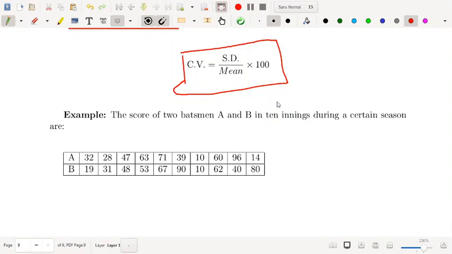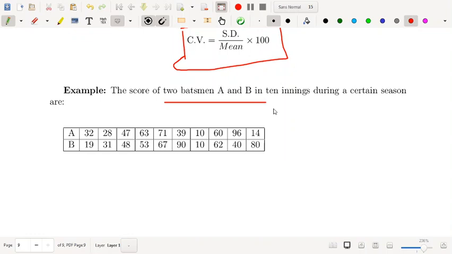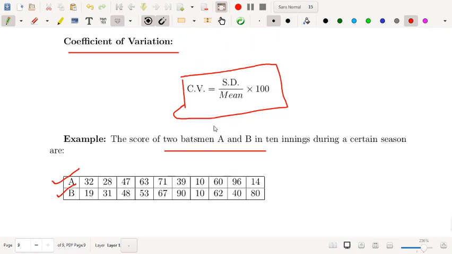It is required where you are calculating the variations. Suppose you want to calculate the variations of two batsmen A and B. You want to calculate the variations of Sachin Tendulkar and Mahendra Singh Dhoni. Their innings, their data is given, scores are given. So in that case you need CV. Or in the share market, two types of shares are there. So whose prices are less or whose prices are more. In that case you want to check the variations. In those cases you can calculate the coefficients of variation. So this is called the relative measure of dispersion.